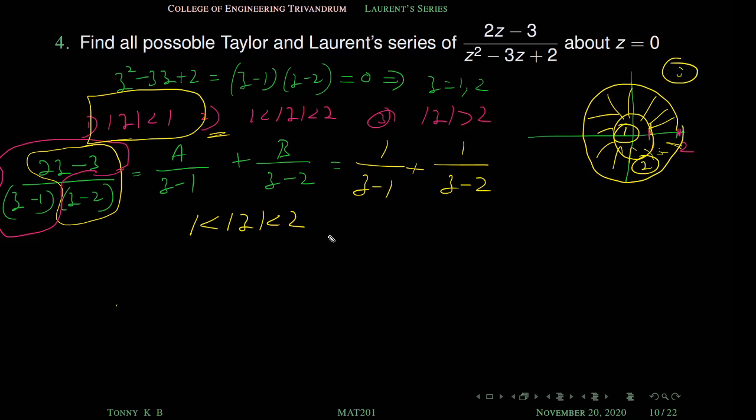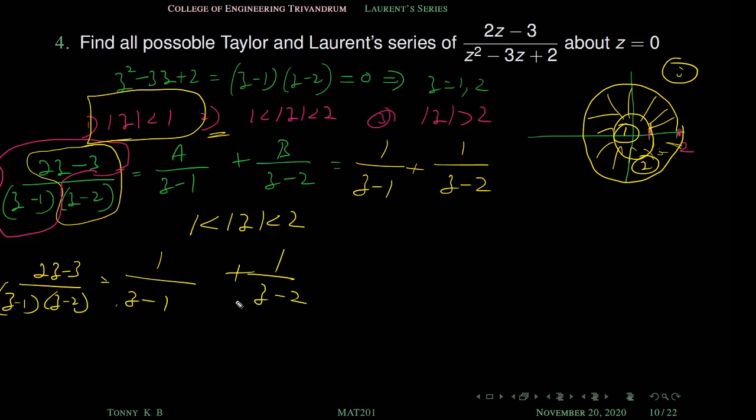So on this region, what about our function? Our function is (2z minus 3) by (z minus 1)(z minus 2), which by partial fractions is 1 by (z minus 1) plus 1 by (z minus 2). Then what about the first term? How to expand it? Or what is the rearrangement for the first term? We know that 1 is less than mod z.